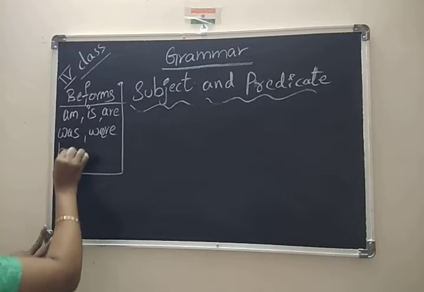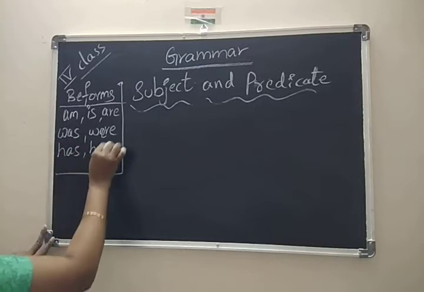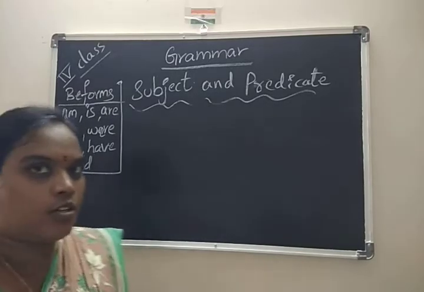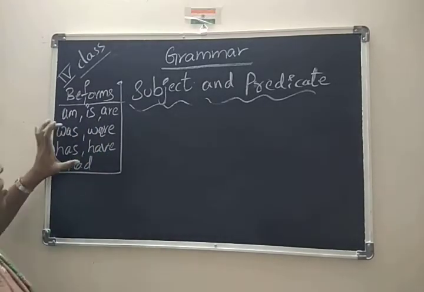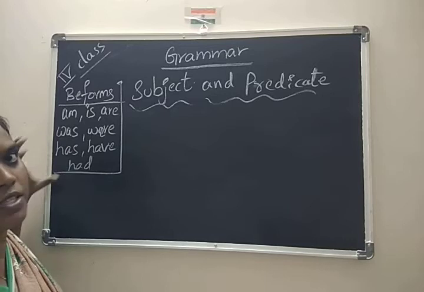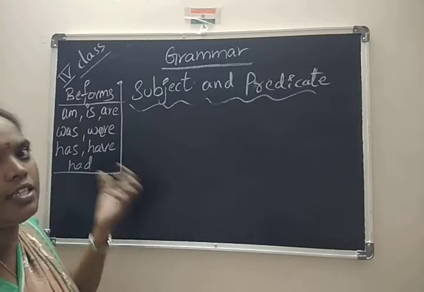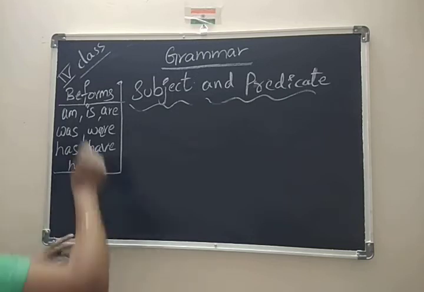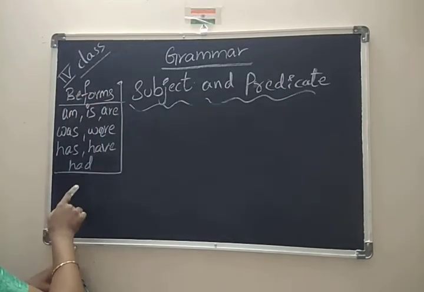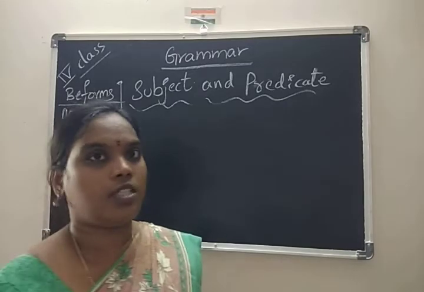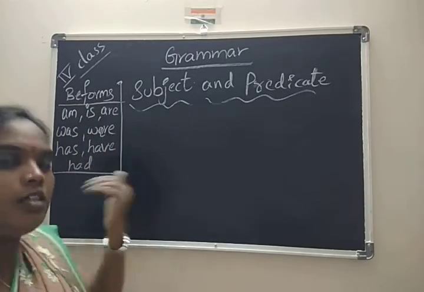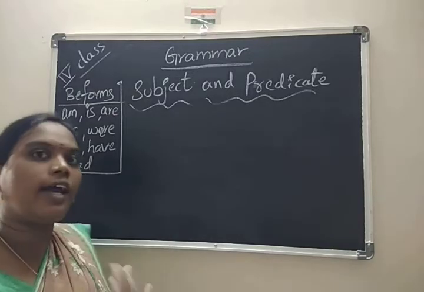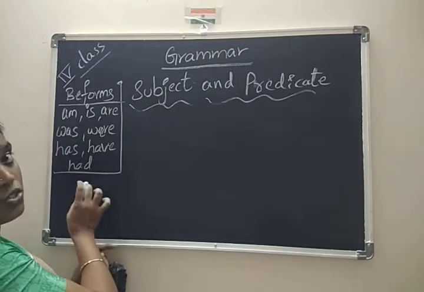Has, have, had. These are also be forms. Depending on tense, we can use these. In that particular sentence context, we are using these be forms. Write them in a corner or box. These are very important. In your higher classes also, these are very useful to us.